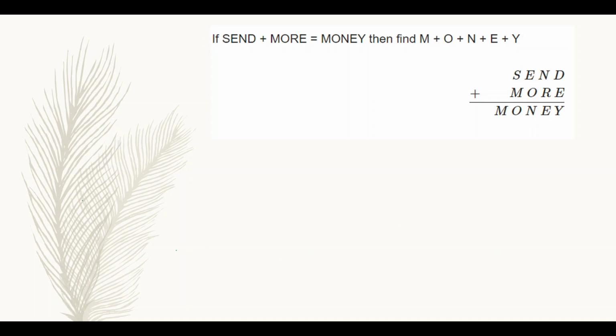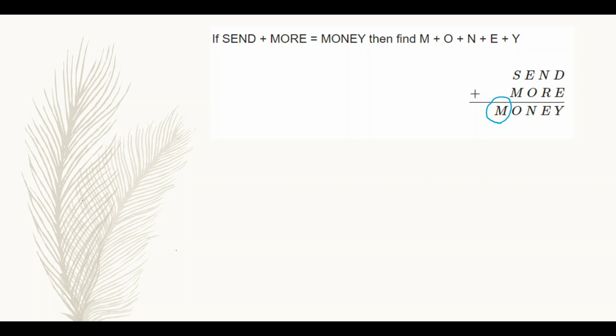Coming to the next question. Here this is SEND plus MORE gives you MONEY. I have to determine the sum of all the alphabets of MONEY, M plus O plus N plus E plus Y. So coming to some observation, in the first number there are 4 digits, in the second number there are 4 digits, but in the result of addition of those two numbers we are getting 5 digits. That means the last digit, that is M, the most significant digit, the leftmost digit, is a carry over, that is 1.